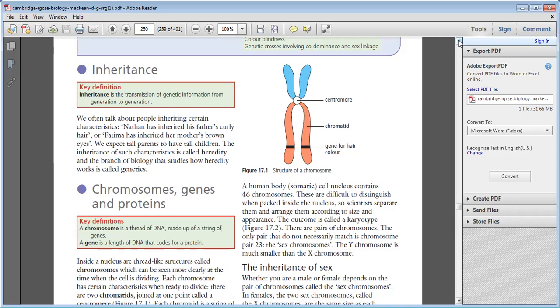And when these two chromatids join together, the center, the position where they join, is called centromere. And the most important thing, they are both Xerox copies or clone copies of one another.